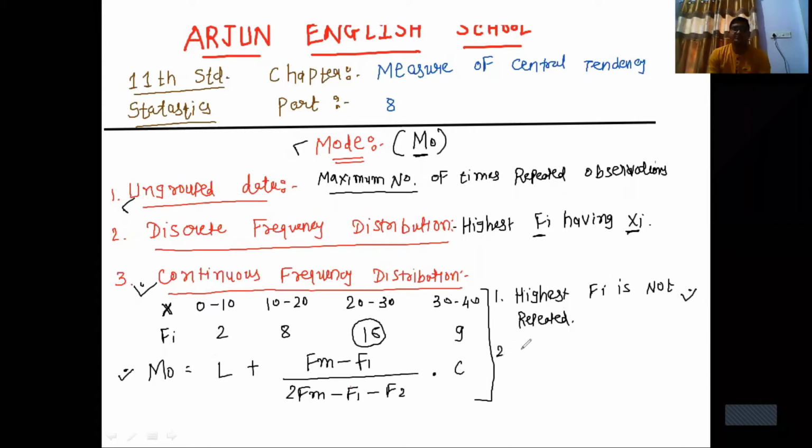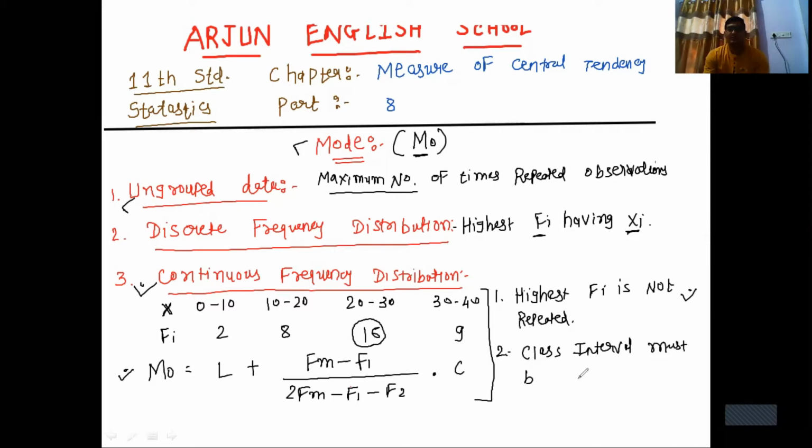Second condition, class interval must be equal. Class interval means the difference between lower and higher boundary: 0 to 10, 10 to 20, 20 to 30, 30 to 40.